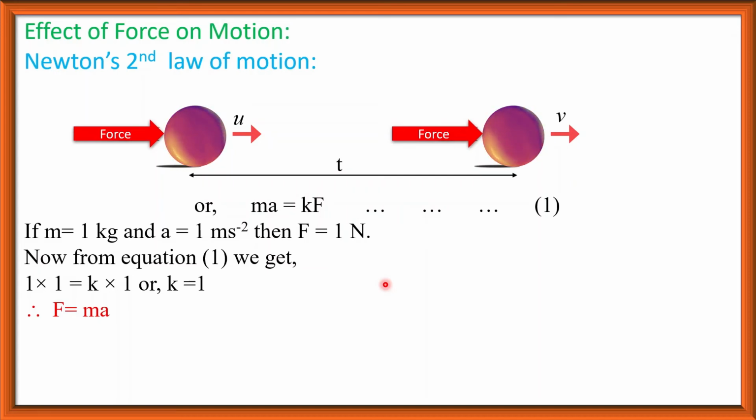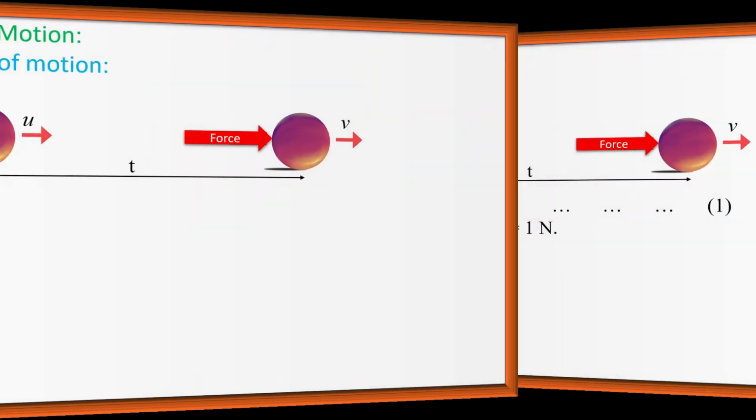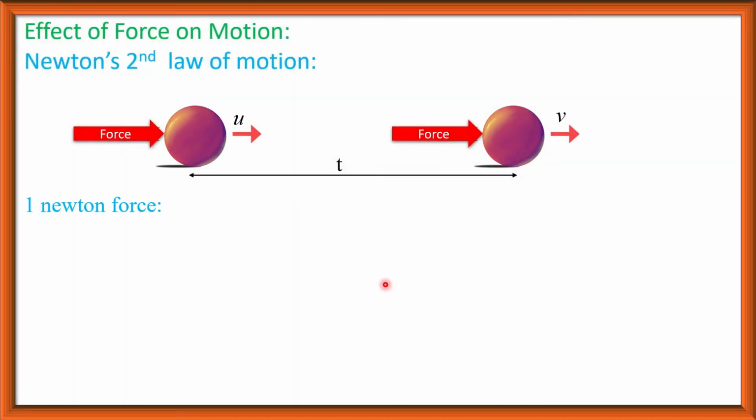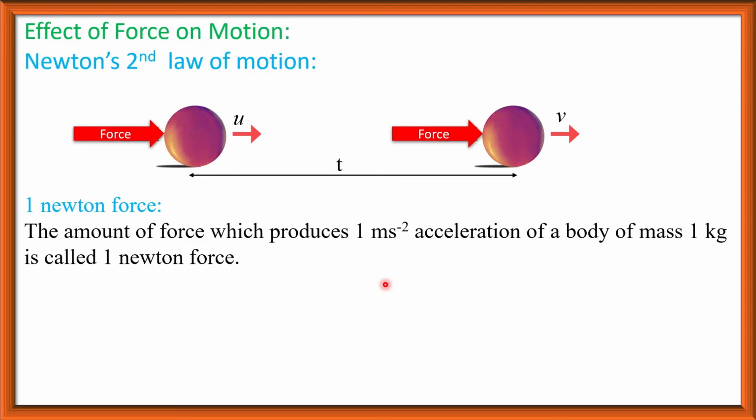If the mass of a body is m and the force produces acceleration a, then the magnitude of the force F is equal to m into a. Now, 1 Newton force: the amount of force which produces 1 meter per second square acceleration of a body of mass 1 kilogram is called 1 Newton force.